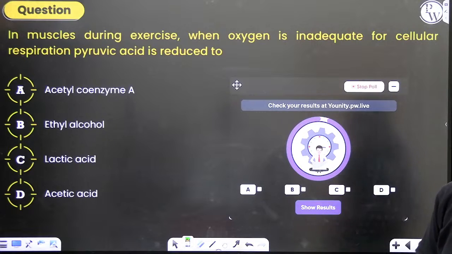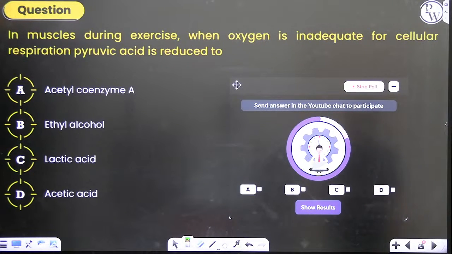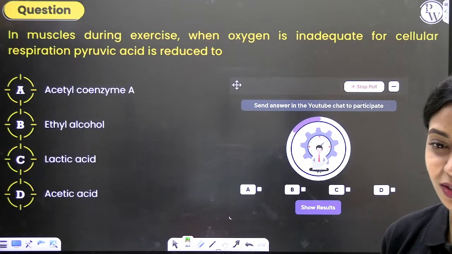Next question. In muscles, during exercise, when oxygen is inadequate for cellular respiration, pyruvic acid is reduced to. Mad hitter always says CCC, BBB 3 times, like order, order, order.